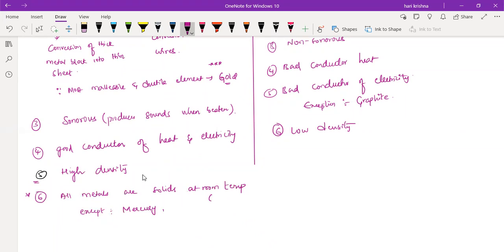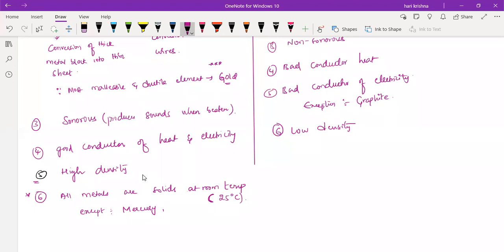What about bromine, sir? Bromine is a non-metal, right? We are discussing only metals. Room temperature is nothing but 25 degrees Celsius. Mercury is the only metal which is liquid at room temperature.